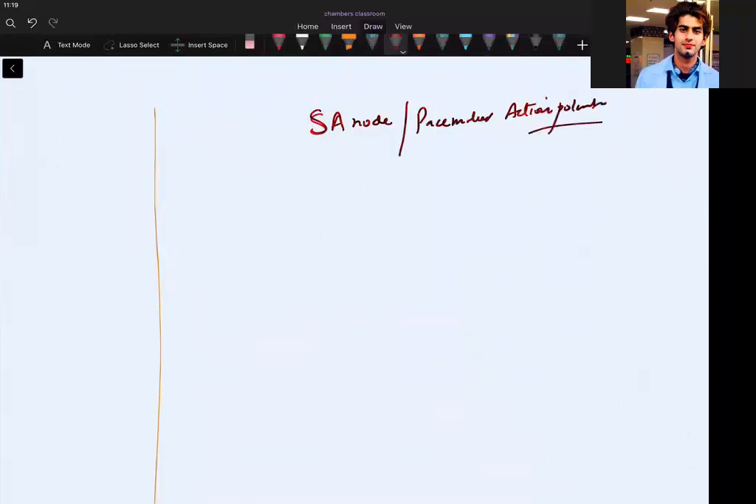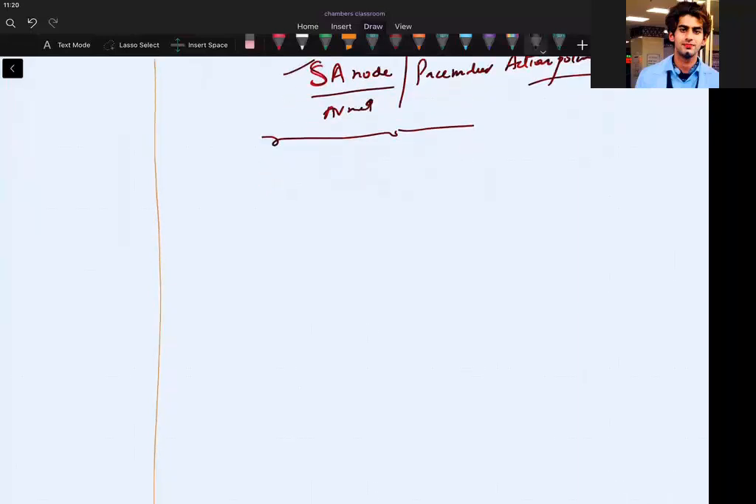So we have SA node and AV node, you can write it. But principally we have the SA node. What phases are absent here, you can remember from my mnemonic that I taught you in the beginning: phases 1 and 2 are absent. Very nice. So we should make a graph.